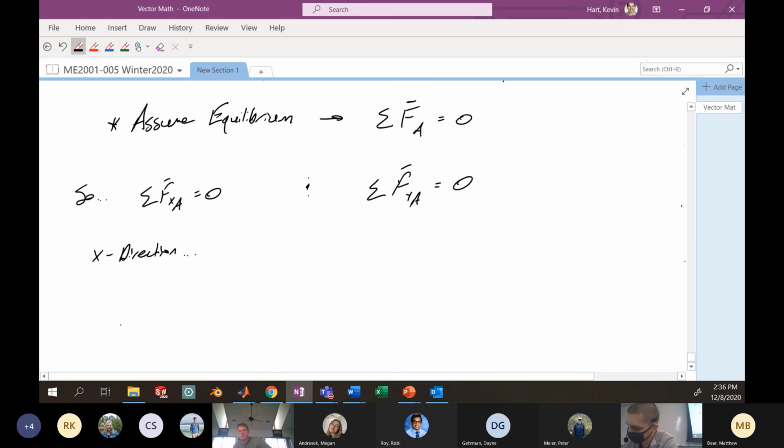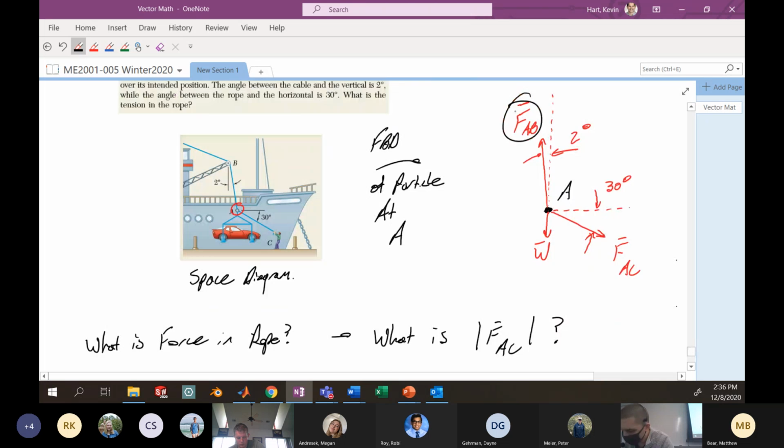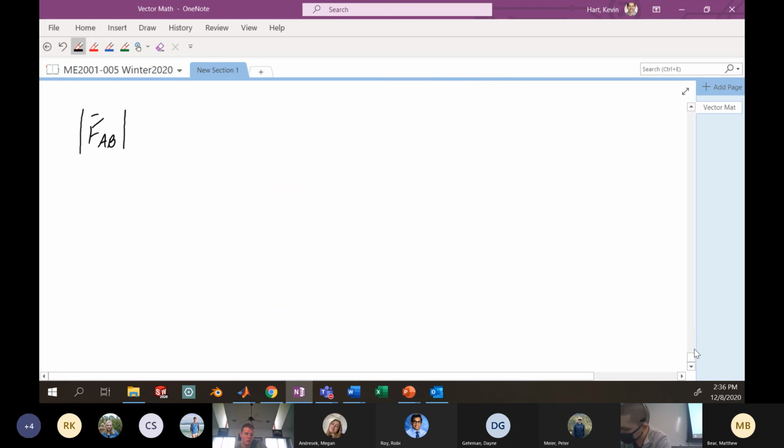So in the x direction here, I'll have the magnitude of the force AB, resolving into the x direction with the sine of 2 degrees.